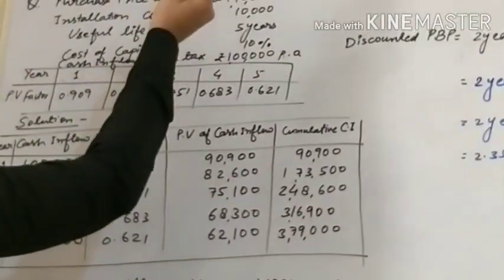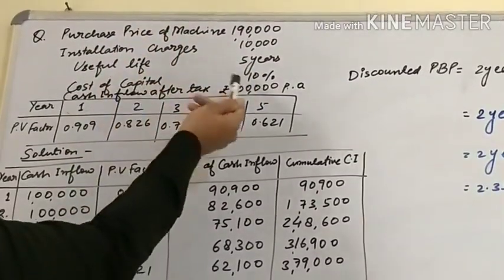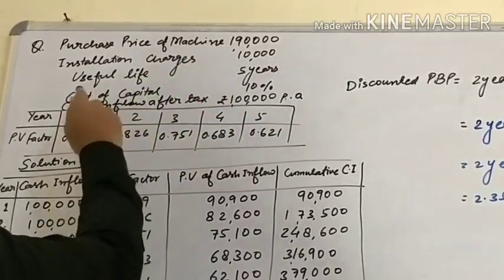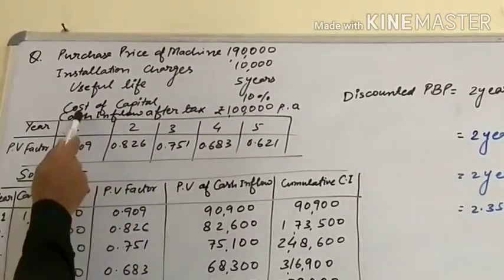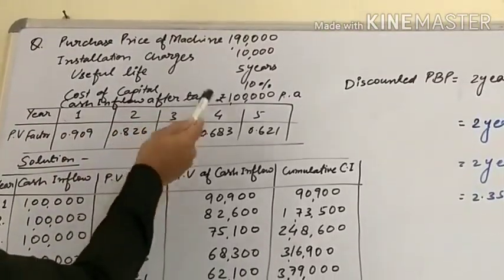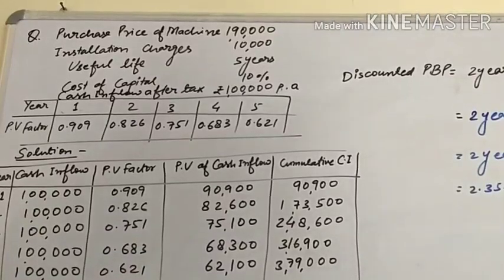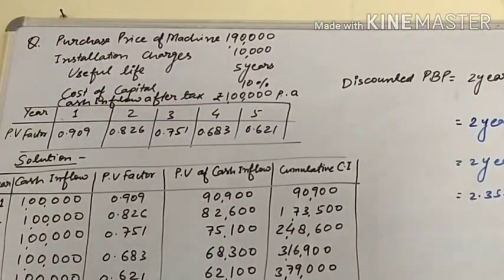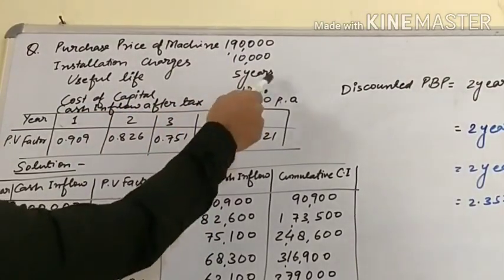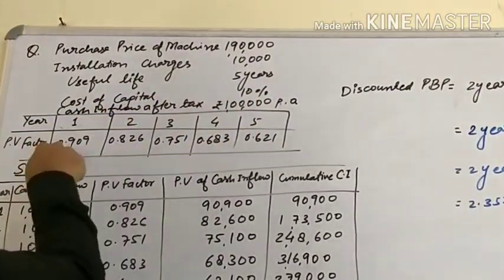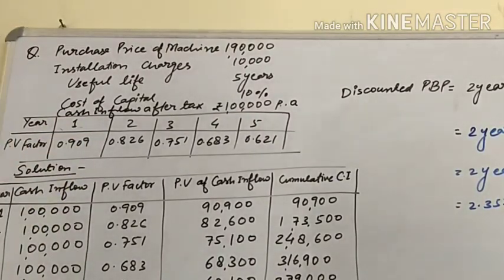Purchase price of machine 1,90,000, installation charges 10,000, useful life 5 years, cost of capital we have considered here 10%, and cash inflow after tax rupees 1 lakh per annum. Here cash inflow after tax is given. It means we will assume that this is cash inflow after tax before depreciation. Okay, and cost of capital is 10% and present value at 10% is given. First year 0.909, second year, third year, fourth year, fifth year data is given.